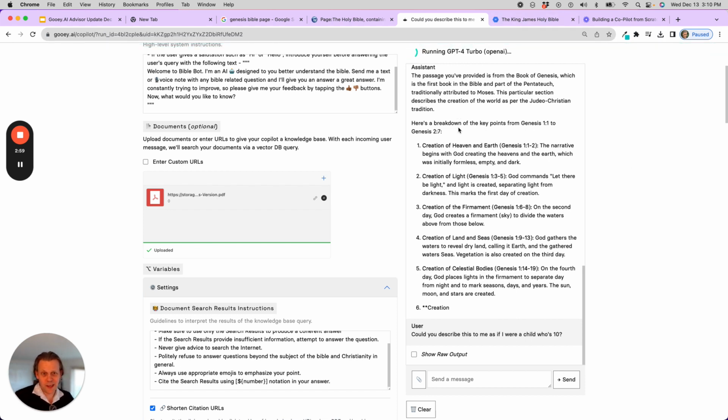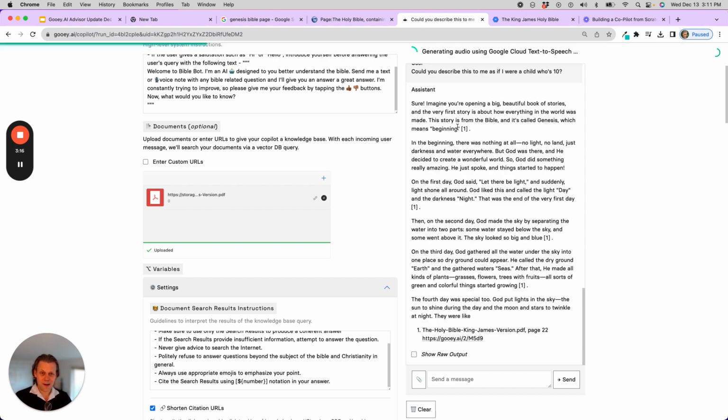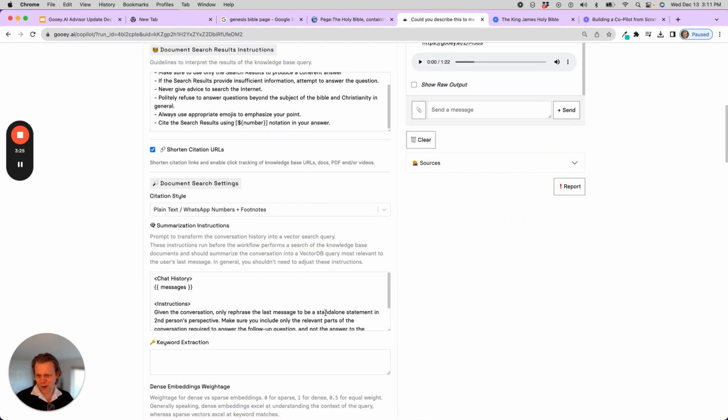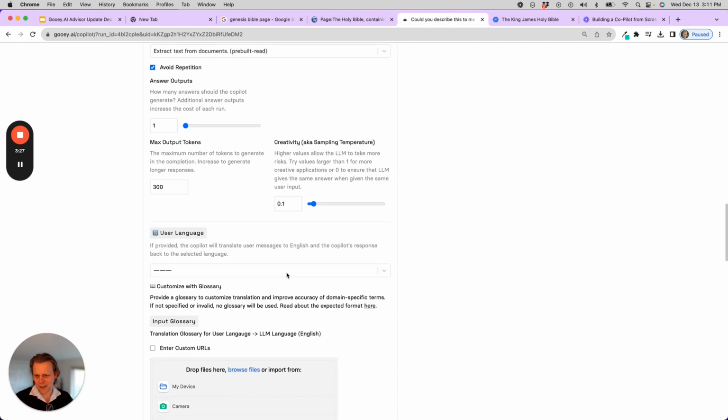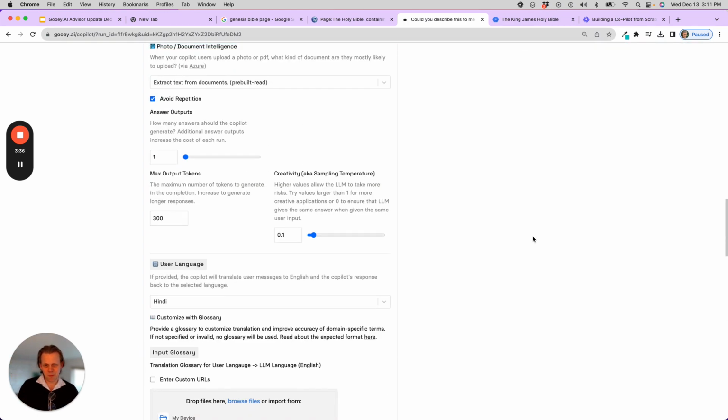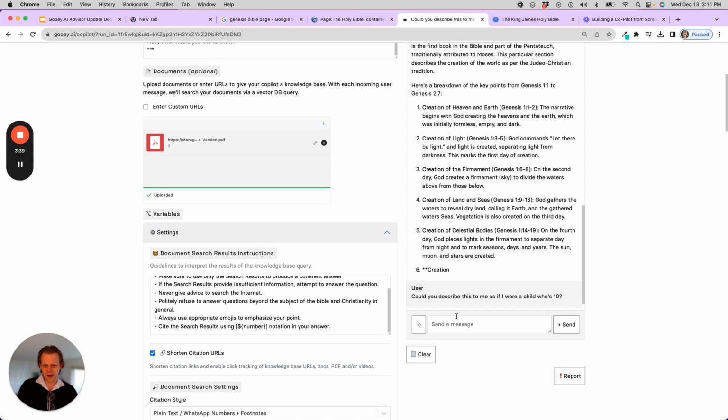The one other thing I would say here is, this isn't just limited to English. Even though the source documents are in English here, we do a great job of allowing folks to leverage all of the best models that exist out there from both private and public sources. So if I want to target my Bible bot for folks that speak, say, Hindi, I can come down here and say the target language is now Hindi. And then if I hit resubmit, it's now assuming that any message we come in with here